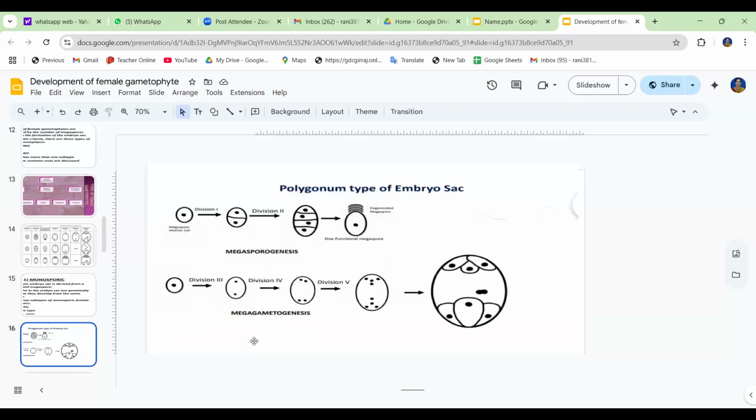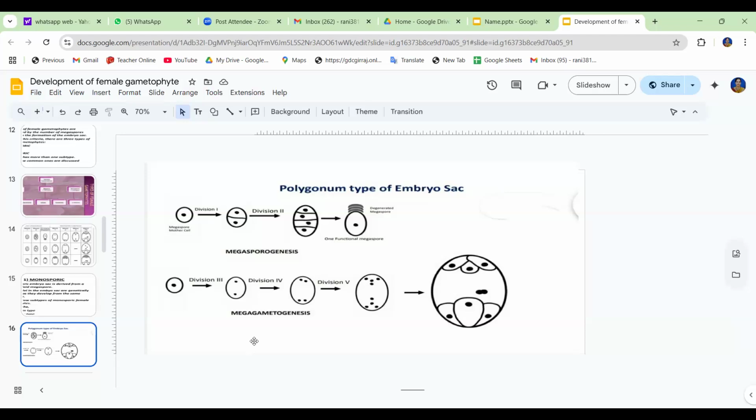This is the first example, the Polygonum type. This type of embryo sac is the most common and generally known as the normal type. It has also been called the Polygonum type because for the first time, in the year 1879, this type was reported in Polygonum divaricatum.